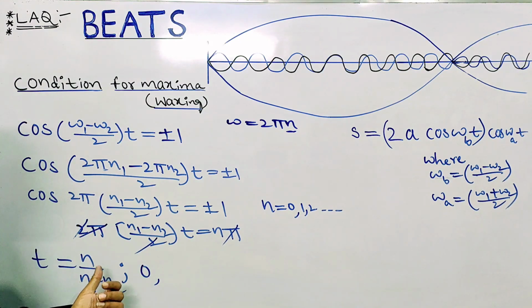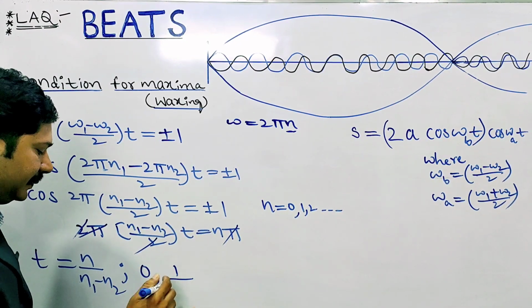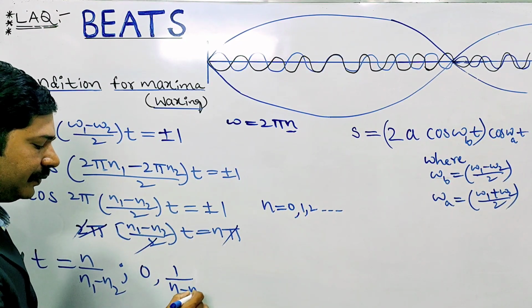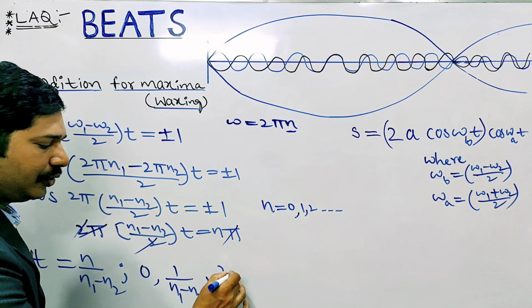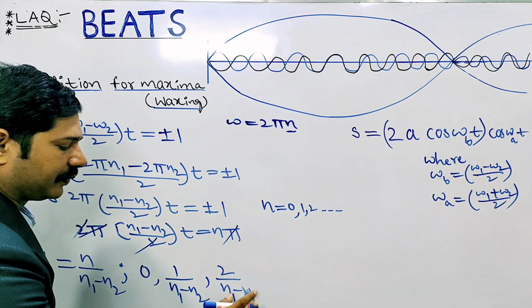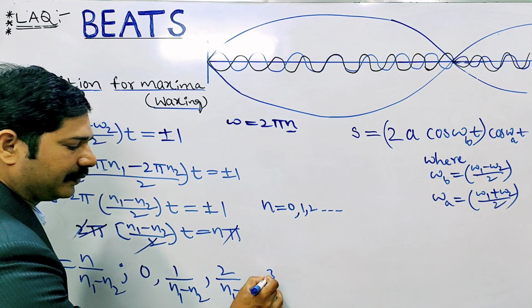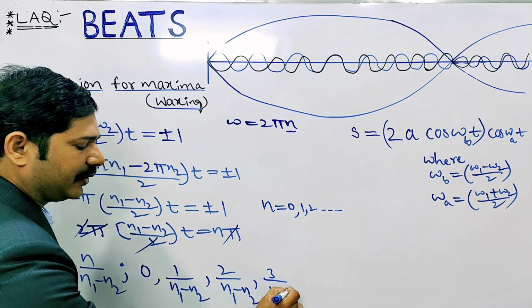Next, substitute n value 1: 1 by n1 minus n2. Substitute 2: 2 by n1 minus n2. Substitute 3: 3 by n1 minus n2, and so on.